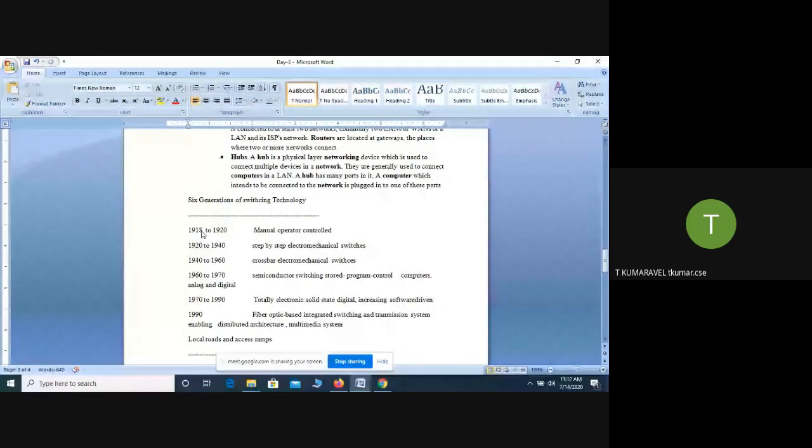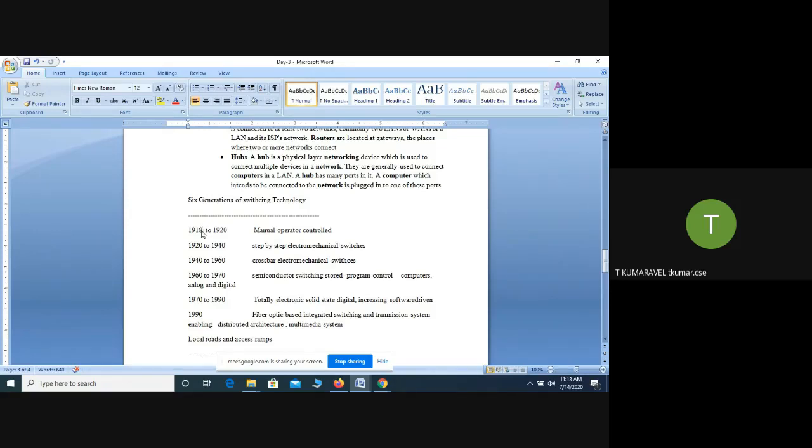After that, from 1920 to 1940, they introduced electromechanical switches. The switches operated on the electromechanical concept.